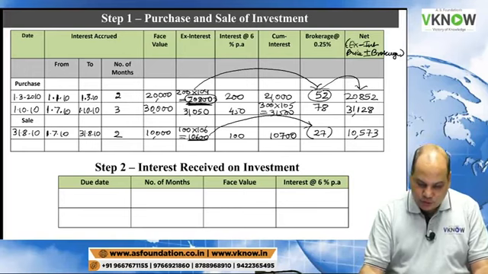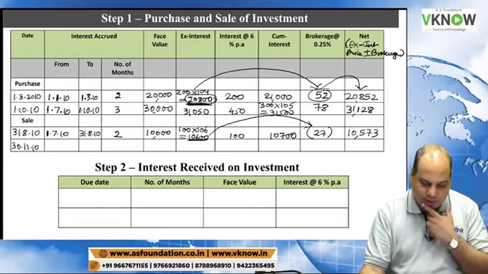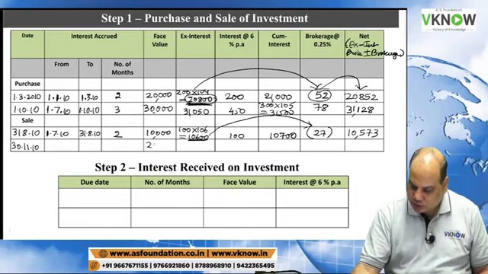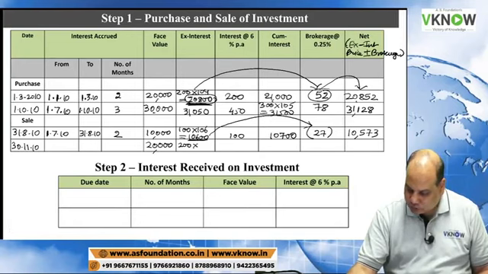And one more sale took place on 30th November 10. You see the question last line. Sold 200 units. 200 into 100, 20,000 at 107. 200 into 107.